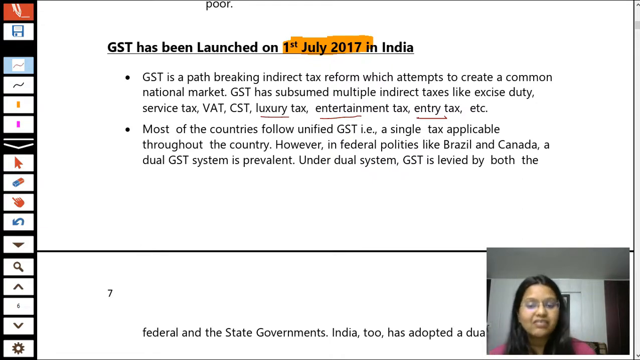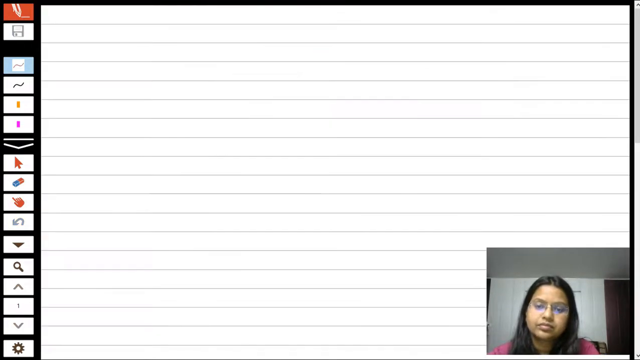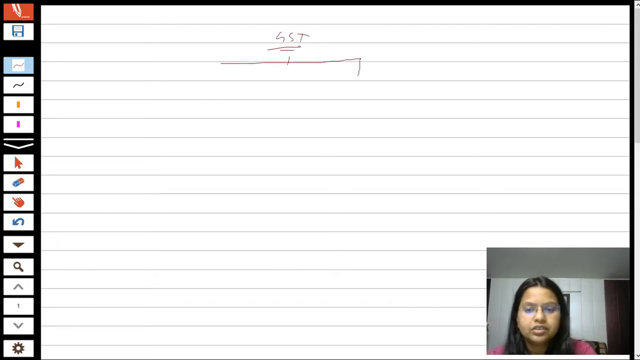Now students, the GST model is of two kinds. You are not required to make this chart, I'm just making it for your knowledge, but if you want, you can make it also. That depends totally upon your will. GST model is of two kinds. First is the single GST model.